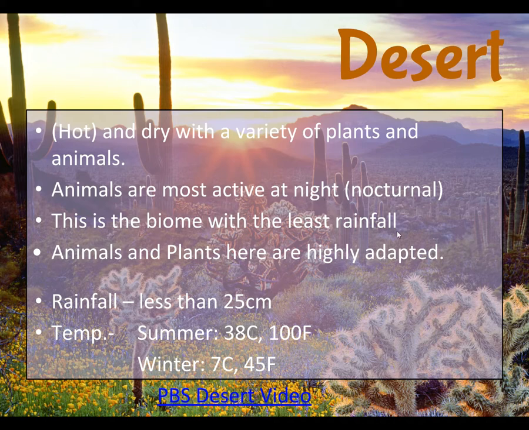This biome has the least amount of rainfall. The defining characteristic of a desert is it's dry, which means it has very little rainfall. So plants and animals here are highly adapted. Now, just to be fair, all places have animals and plants that are adapted to it. But these are animals and plants that we would define as probably weird or strange looking.